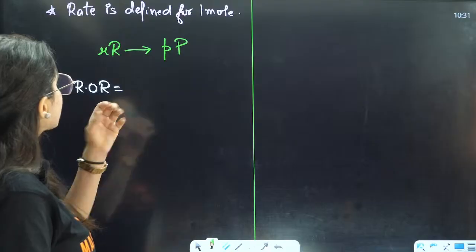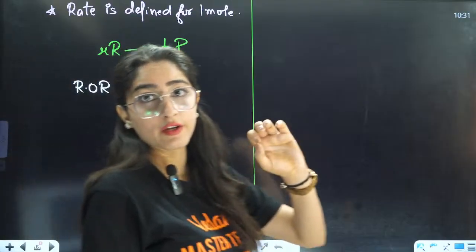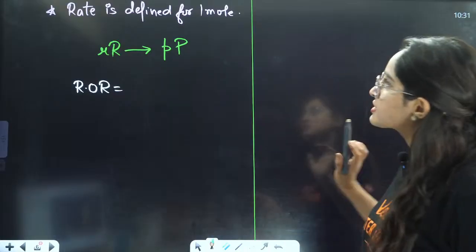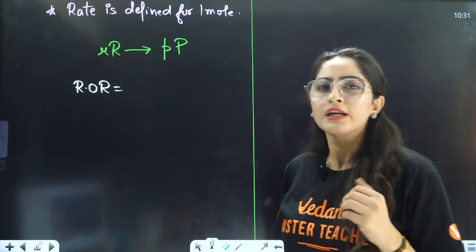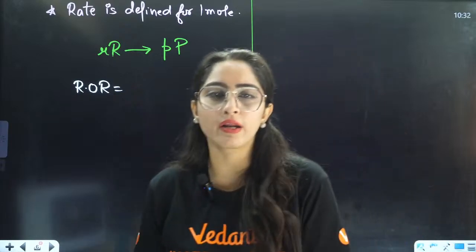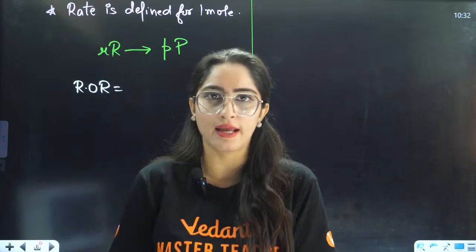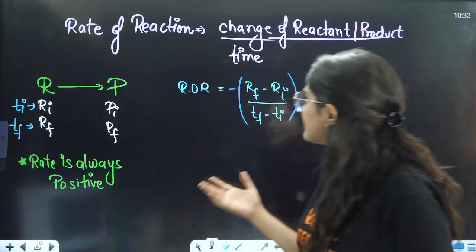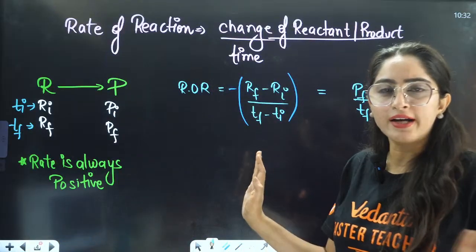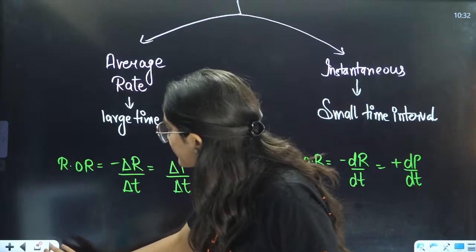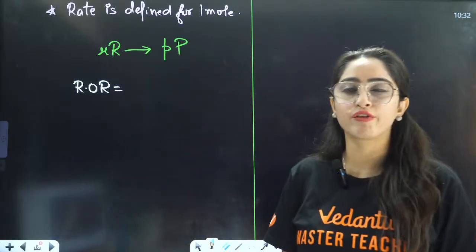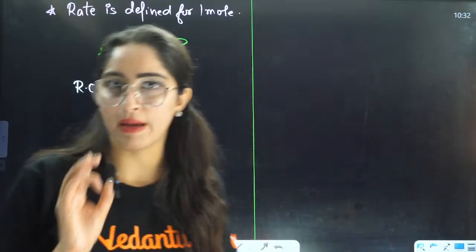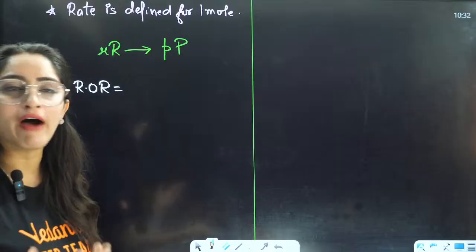Now, let us see the rate of reaction here. Very important. I was telling you that the rate of reaction is defined for just 1 mole. When you don't have any stoichiometry, you don't have any moles in the reaction, then no tension at all. But they will not give you that kind of reaction, rather they will give you this kind of reaction. So always remember to define it for 1 mole.